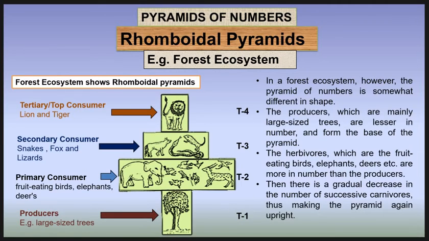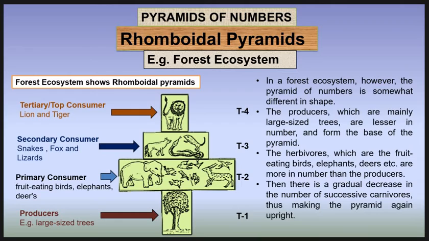The producers, which are mainly large-size trees, see here, are lesser in number and form the base of the pyramid. The herbivores, which are fruit-eating birds, elephants, deers, etc., are more in number than the producers.